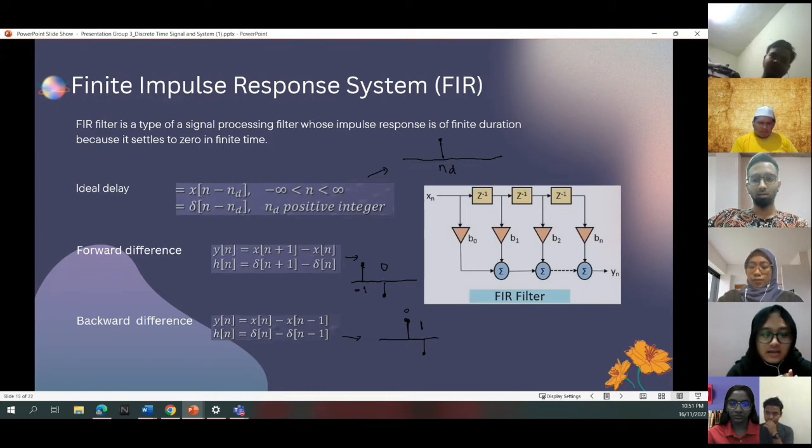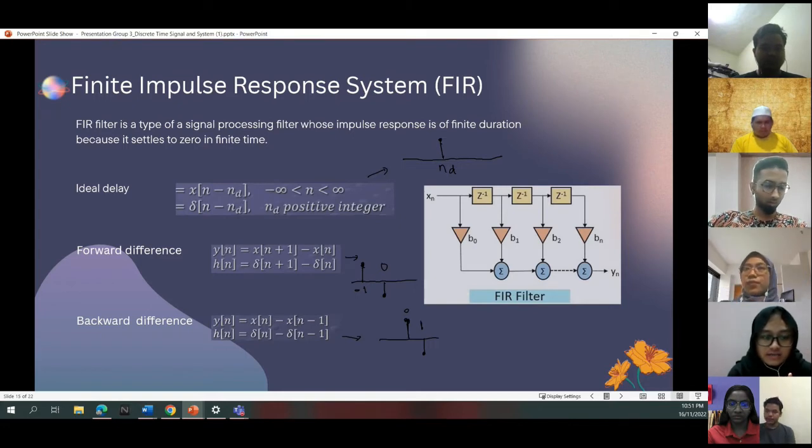For the forward difference, y[n] is equal to x[n plus 1] minus x[n], where y[n] is the discrete time function, and h[n] is the impulse response, equal to delta[n plus 1] minus delta[n]. Given the number line, 0 is at the center, while negative 1 is located before the 0.